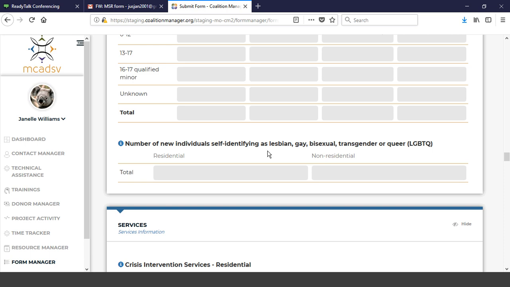The number of new individuals self-identifying as lesbian, gay, bisexual, transgender, or queer. Basically, and we've got this for residential and non-residential, this is something that we do not necessarily need to see on an intake. This is if somebody, in the course of the conversation, at any point in time, does self-identify voluntarily as LGBTQ. And you don't have to separate those out. It's just all combined LGBTQ. You don't have to track them separately. Right.